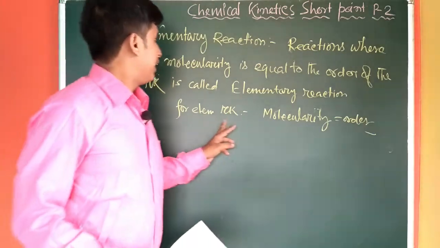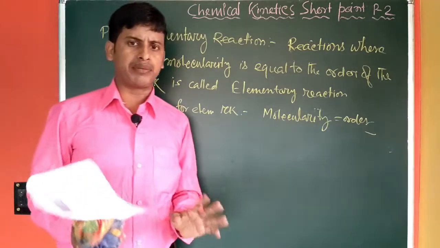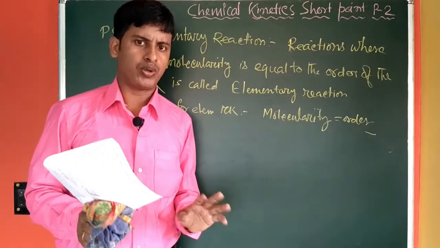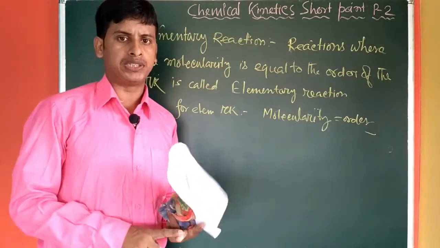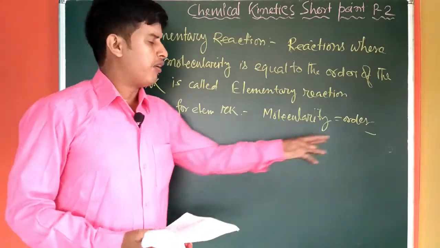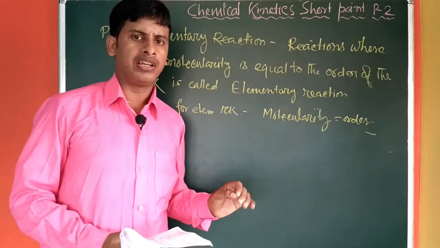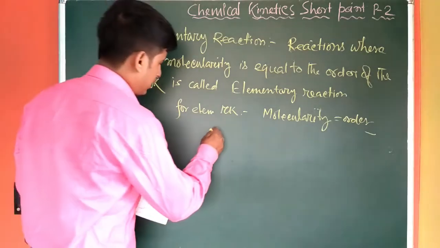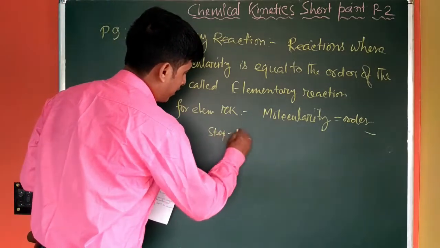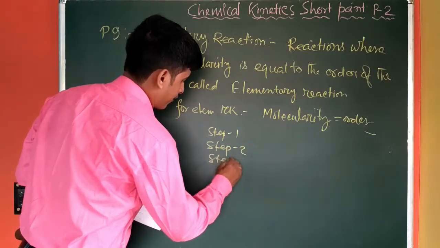Elementary reaction means a single step process. So in the case of an elementary reaction, adding the number of species gives the order of the reaction. So in every single step reaction, it is the number of molecules involved. Let's say step 1 is there, step 2 is there, step 3 is there.